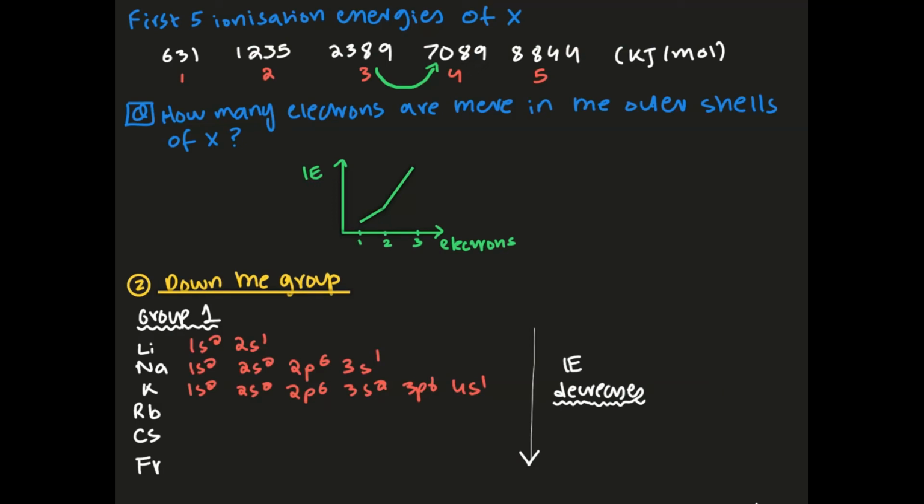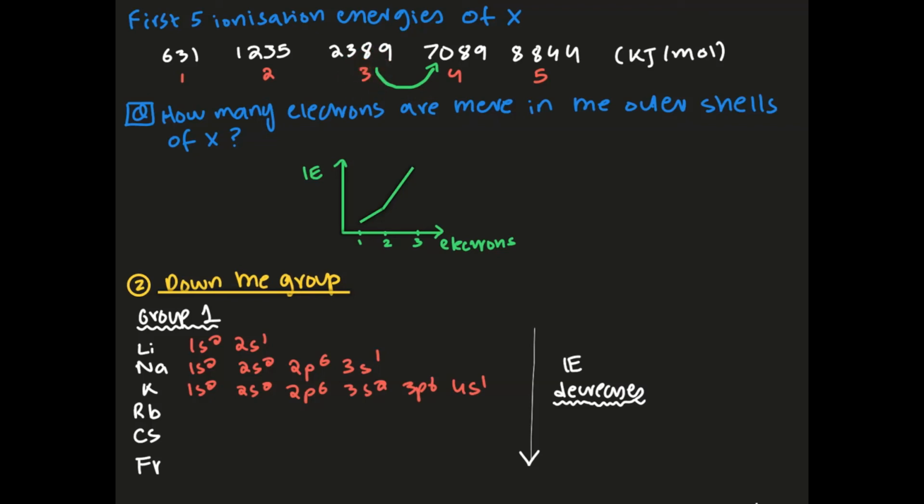So normally in MCQs, they might just tell you there's this imaginary element or there's this element called X. And they might just give you the first 5 ionization energies or the first 2-3 ionization energies for this element. In this case, you have 631, 1235, 2389, 7089 and 8845 written over here. So as you can see, the big jump in this case is over here. The difference is around 3 times or more than 3 times. So in this case, you're going to look at this group over here.